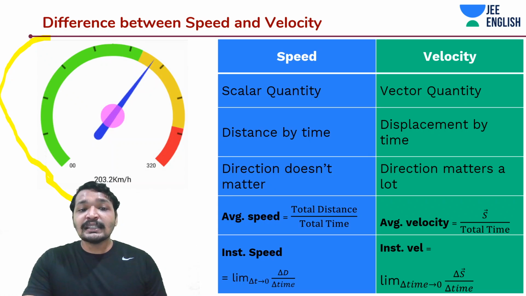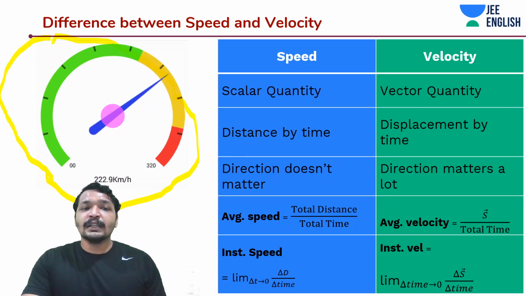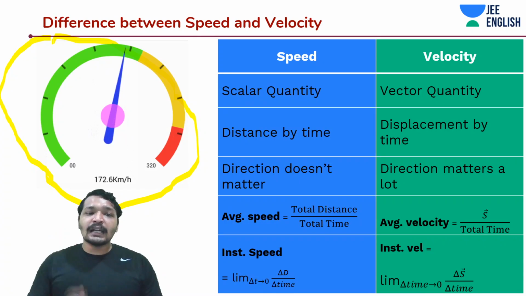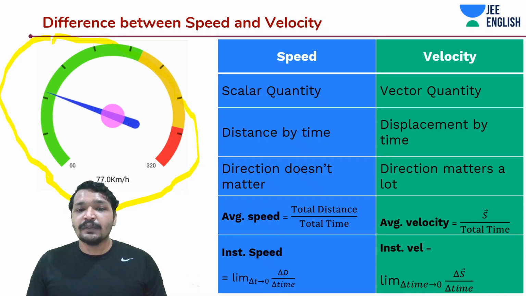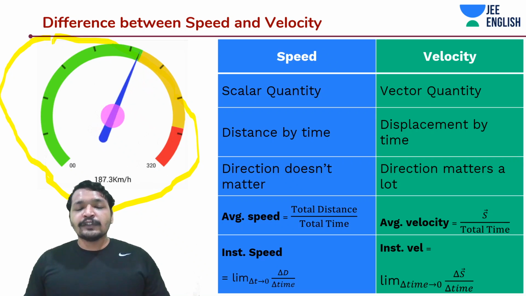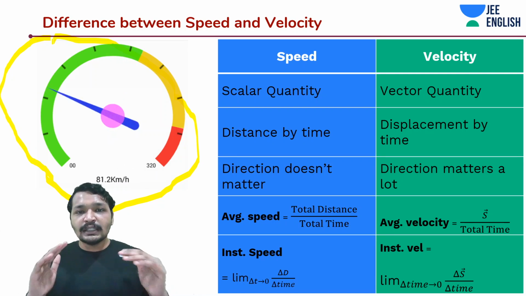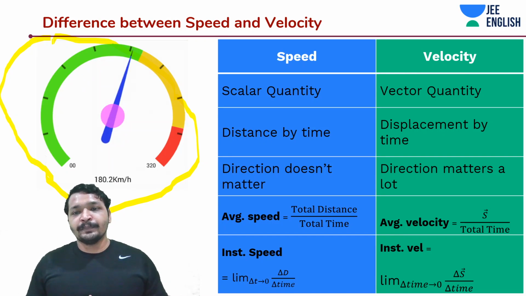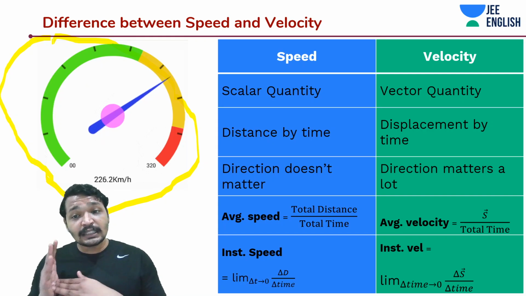That's instantaneous speed. Speed at the moment, speed at the instant is what you're observing on the scale. And how do you find out speed, the value of speed? Just divide the distance by the time. And for velocity, you take displacement.